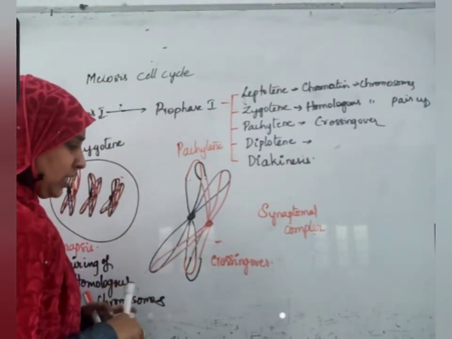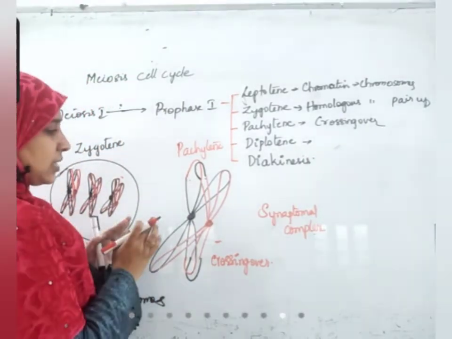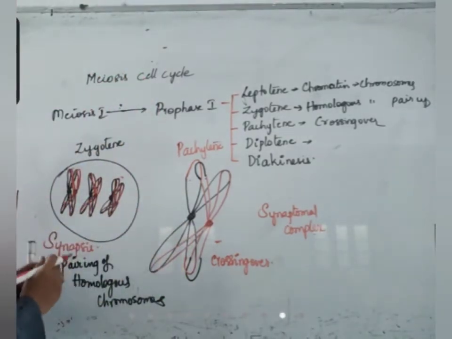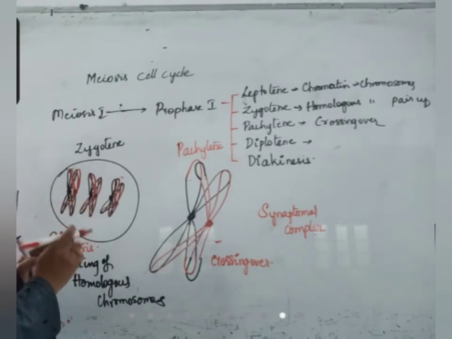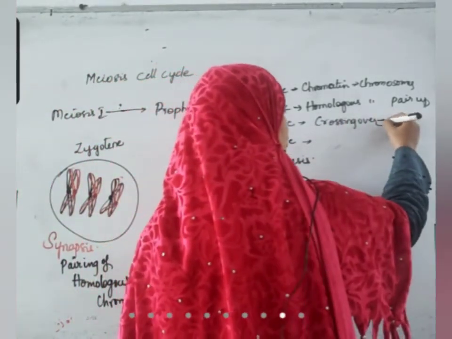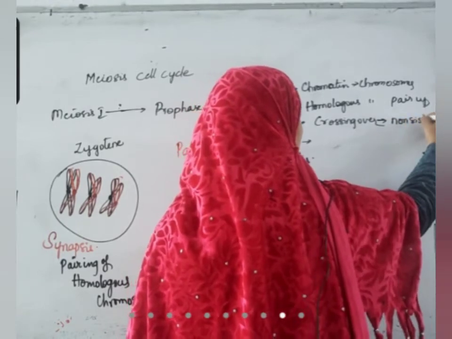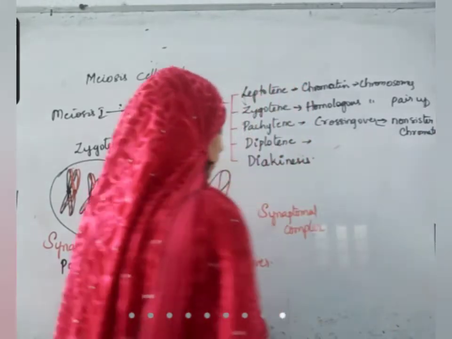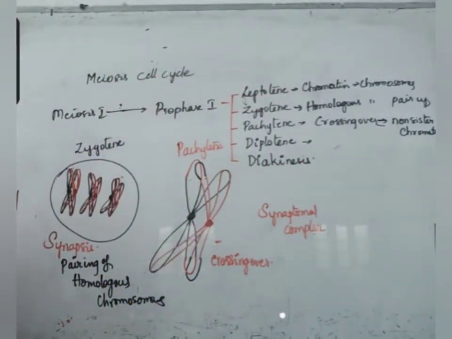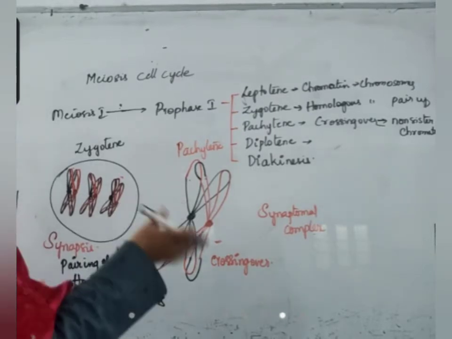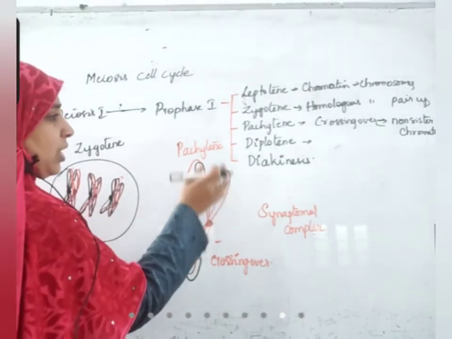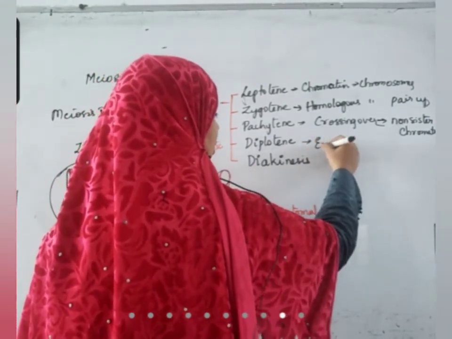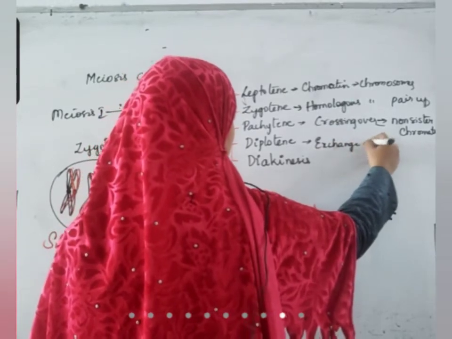Now, diplotene stage, what happens? The chromatids will separate. The crossing over occurs between which chromatids? Non-sister chromatids. The exchanged genetic material is clear. Okay, so by this stage, diplotene, the exchange of genetic material is complete.